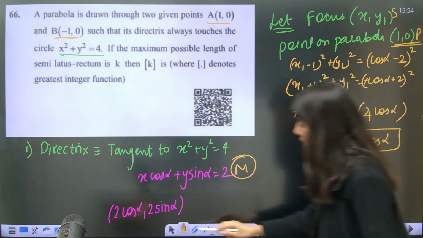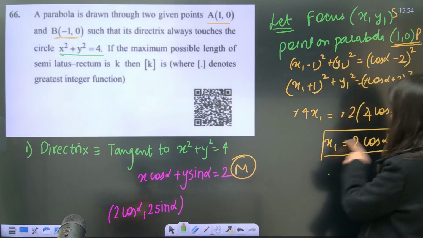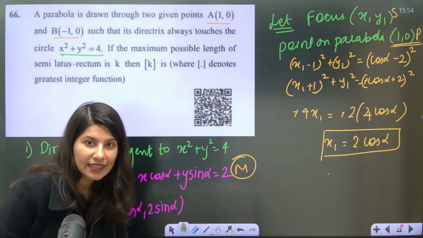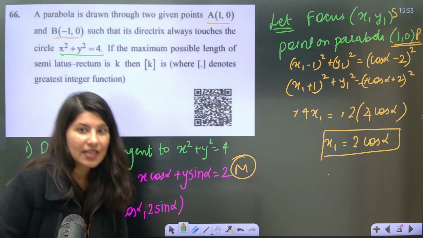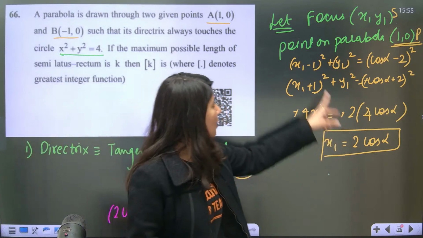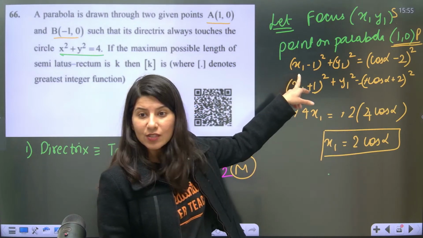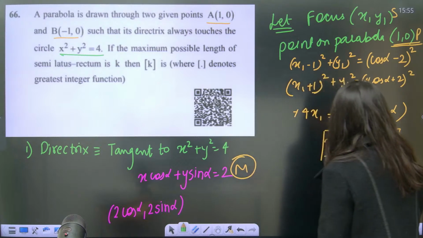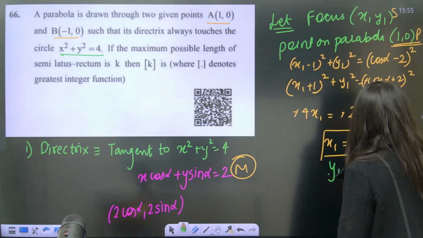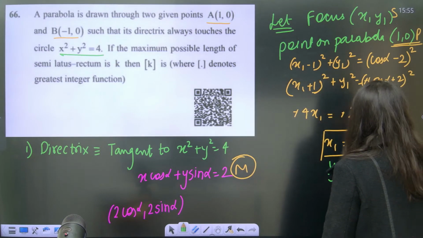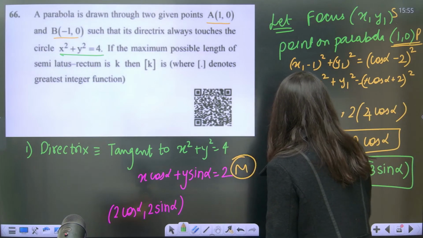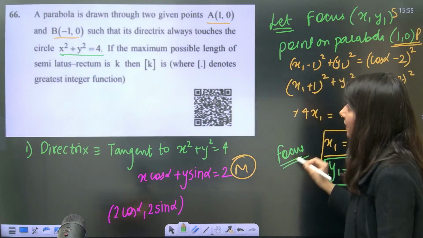From here what you are getting is your focus x coordinate will be 2 cos alpha. Correct or not? This is your focus. Now if you put 2 cos alpha in place of x1, clearly you will be getting y1 which is plus minus root 3 sine alpha. These are the coordinates of the focus. Now you have got the focus.